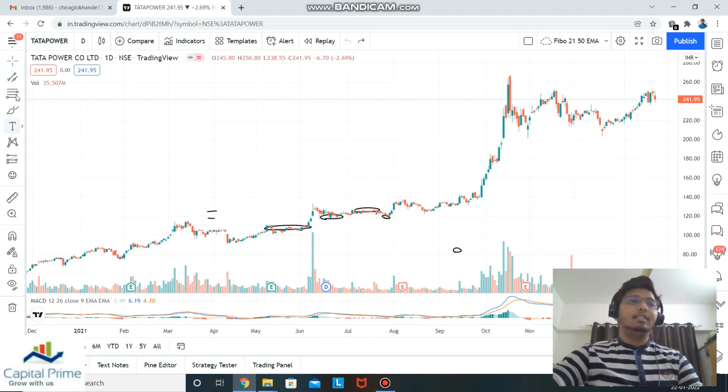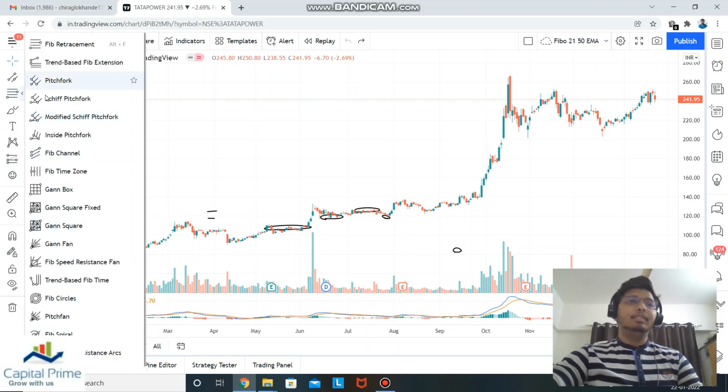Let's get to the next feature. This is basically the Fibonacci tool. It contains all the Fibonacci tools, we can say. We won't be using any of these. These are too complex to use and not much feasible.